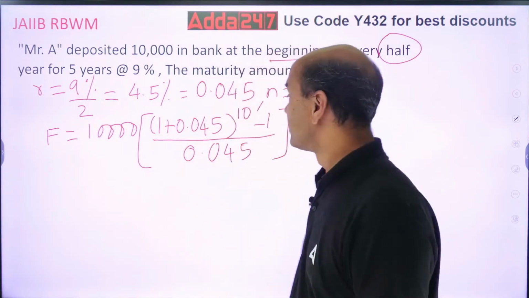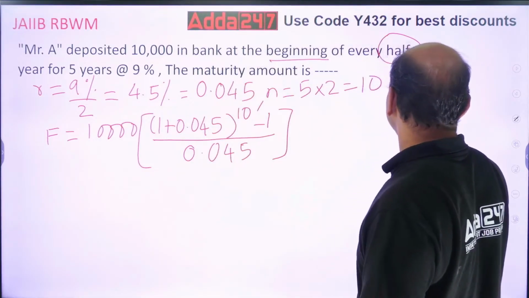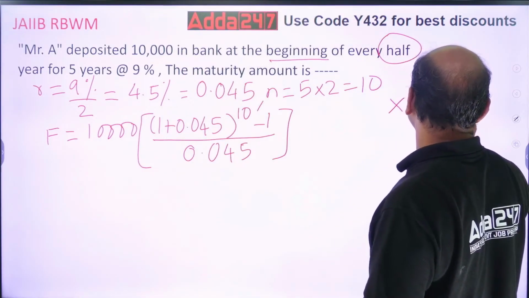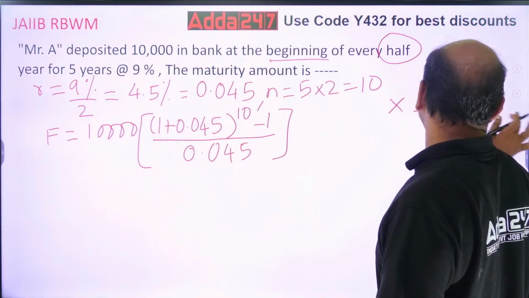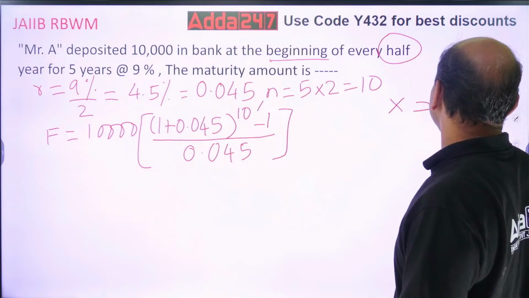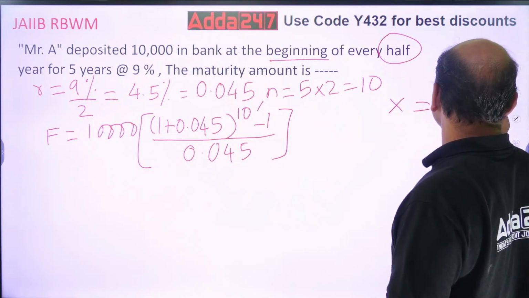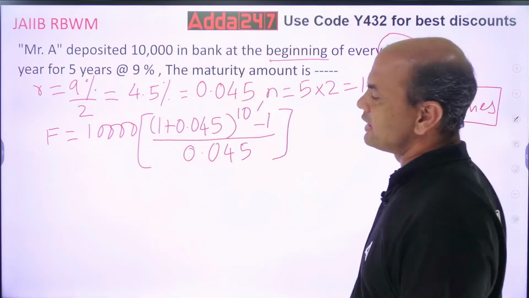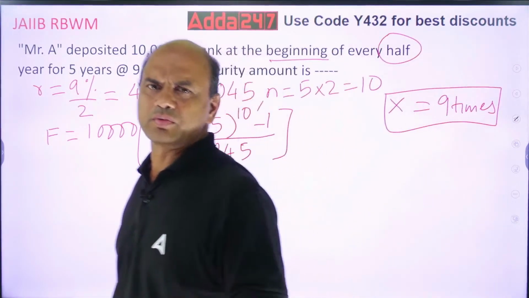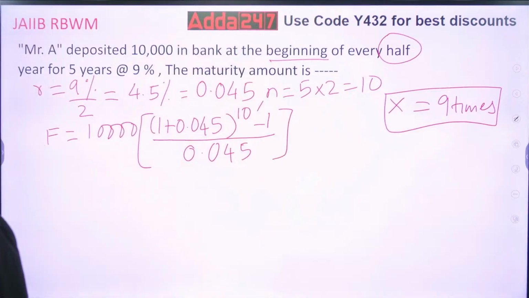See. Into equal to 10 times, no, 9 times now. Okay, because 1 less. So it will be 9 times. Do it like this. 1.09, then into, then equal to 9 times. Do it everyone. Try it. So let me also try.